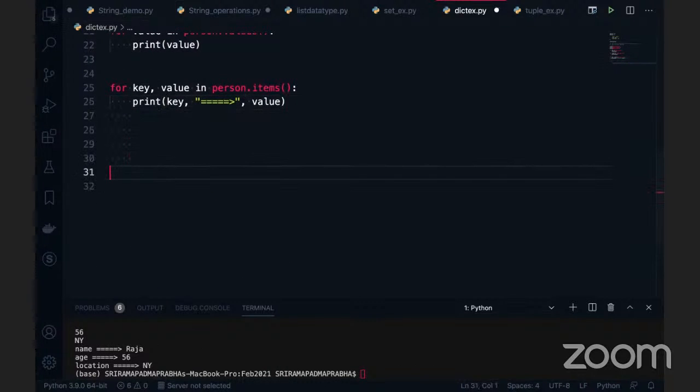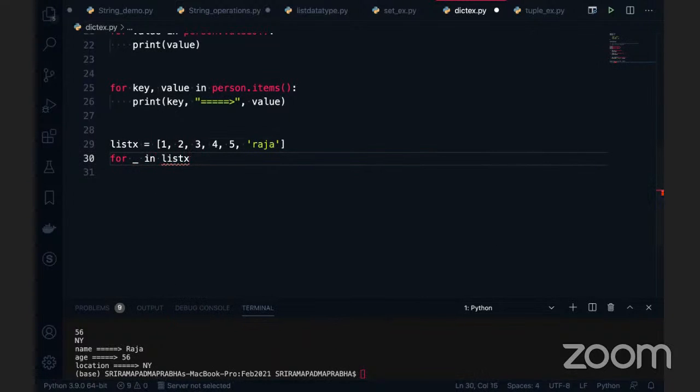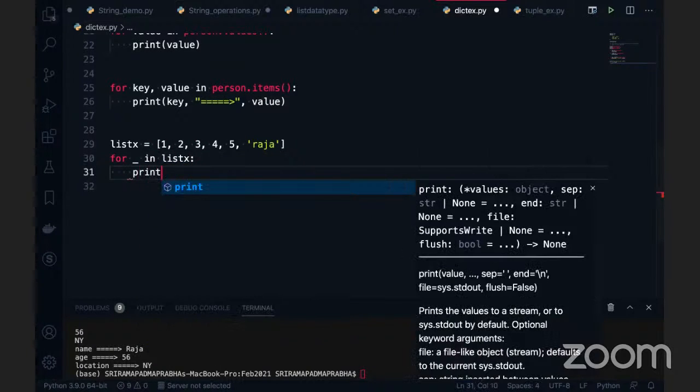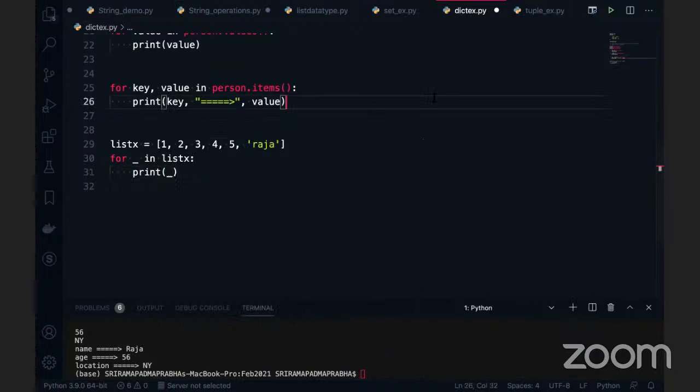But one more point, since you guys are here, I'm going to give a very valuable thing. For example, I have a list here. List x is equal to 1, 2, 3, 4, and we can give any name here, for example, Raja. Let it be. It is a heterogeneous data list. I want to traverse this. Can I give the underscore here in list x? Most of the people don't know this. Print of underscore. What is the output of this?